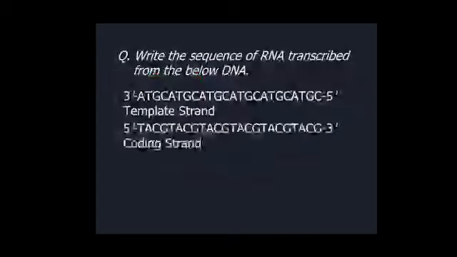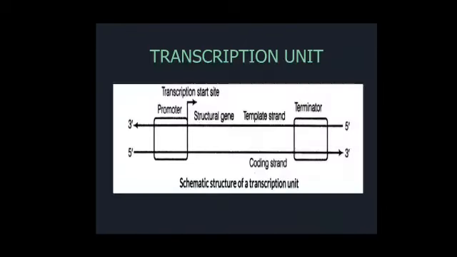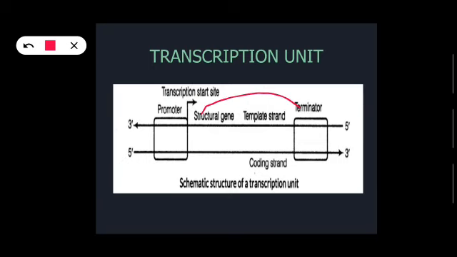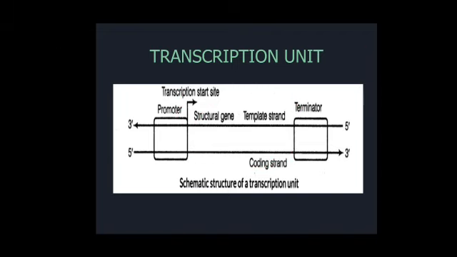Okay, we have already seen where the structural gene is. This whole portion is the structural gene. Okay, and this promoter region is located upstream, meaning it is located before the structural gene, at the 5 prime end of the coding strand. Okay, and this terminator region is located after, meaning downstream of the structural gene.